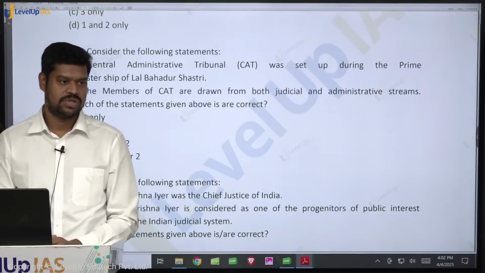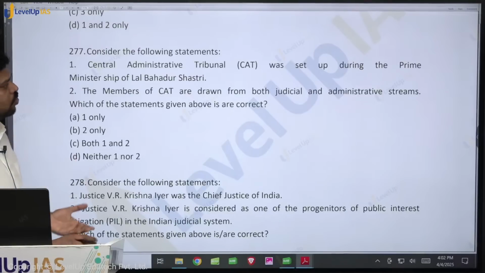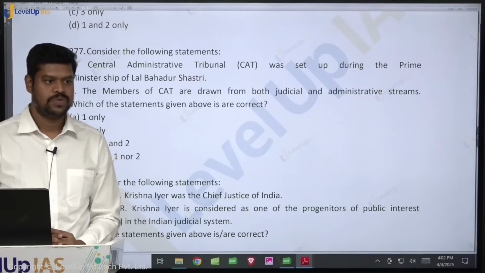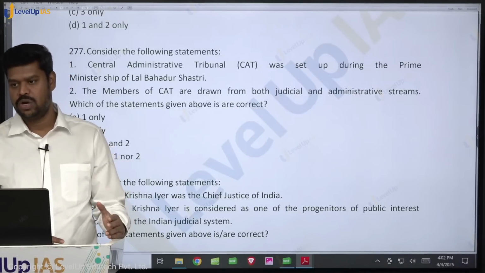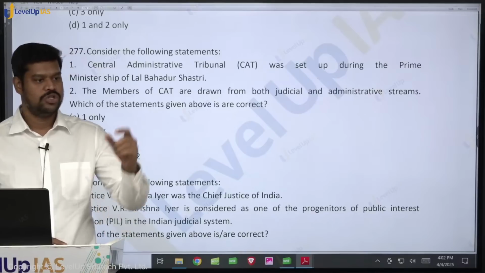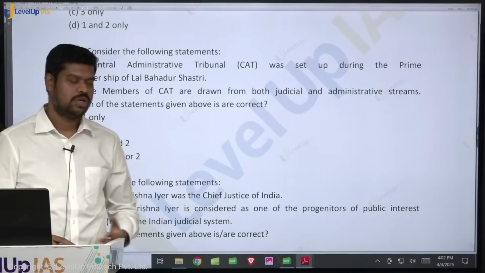They are not constitutional bodies. Clear? So then the members of CAT are drawn from both judicial and administrative streams. Is it true? This is not only with regard to the administrative tribunal. The general principle followed by law in our country is that they will have both judicial experts as well as technical experts related to that particular matter. So that is also true.